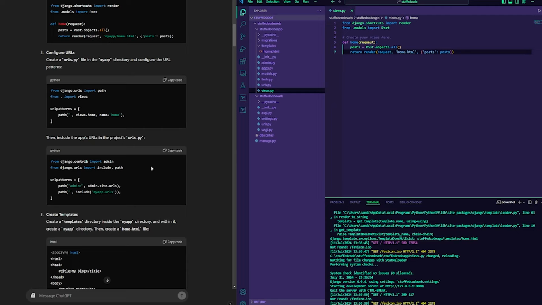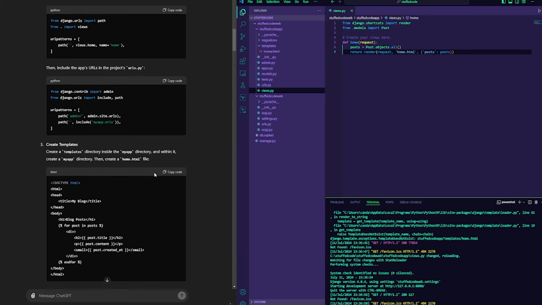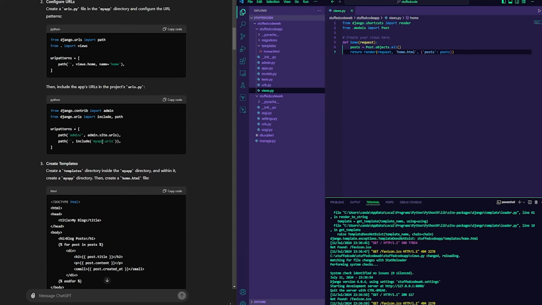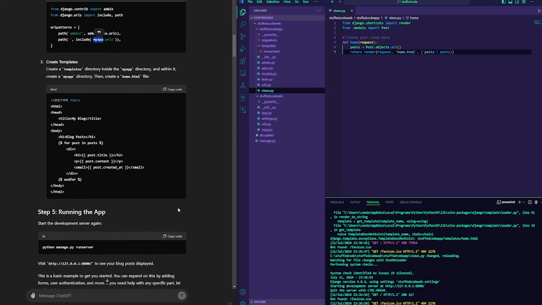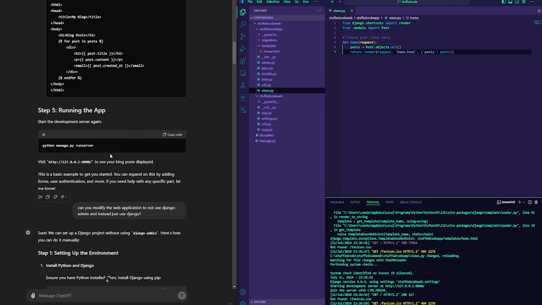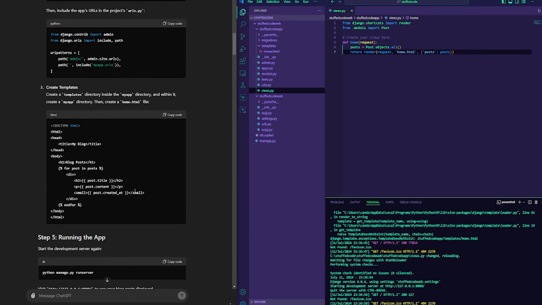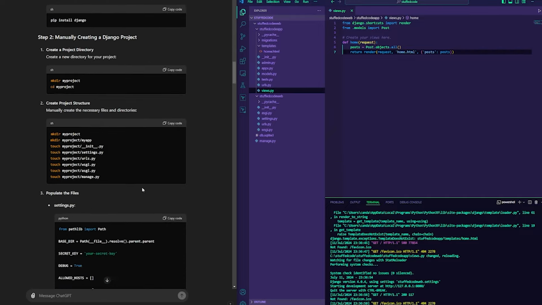Maybe 5 or 10 years down the line, the mistakes will be very minimal, but currently it does make a decent amount of mistakes. And another thing is, if you have changed your app name just like I did, make sure that you change it in certain places. And as you can see, here's the templates, and if we were to run it, we should be able to go ahead and run it. And from here, I'm going to show you a couple more things.